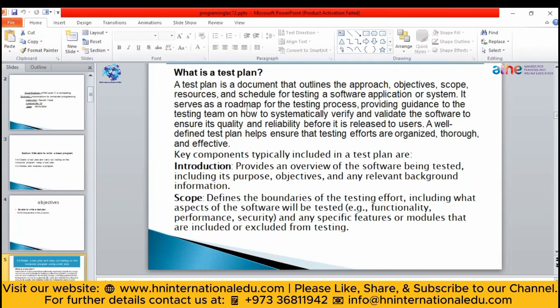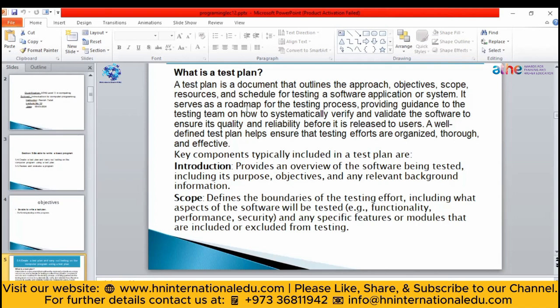Then resources, meaning what are the things involved while creating that software. Let's suppose you have used a language such as Python. What kind of libraries you have included, what kind of software you used to create that application. Those are all the resources you have to mention in that test plan.